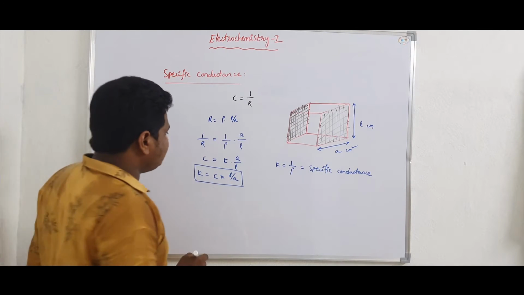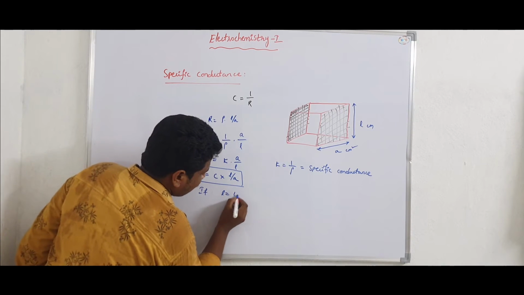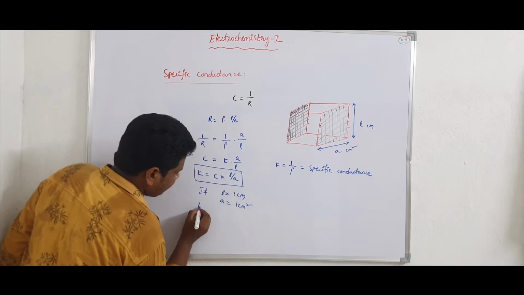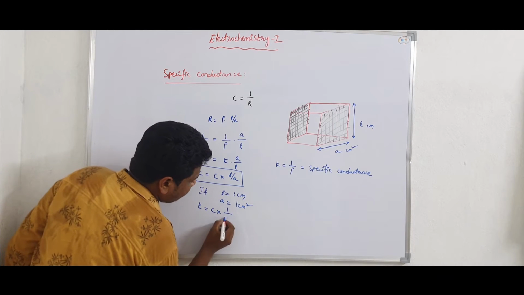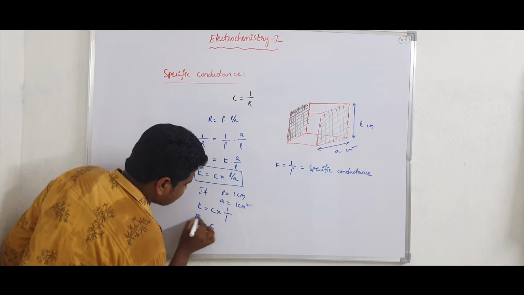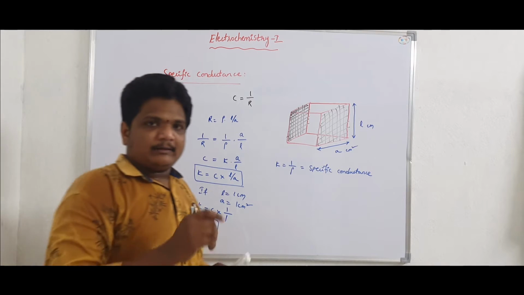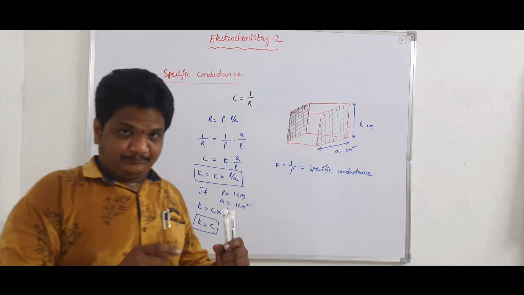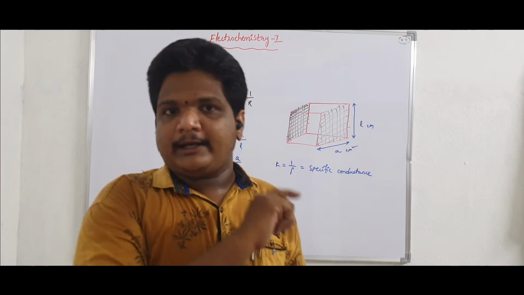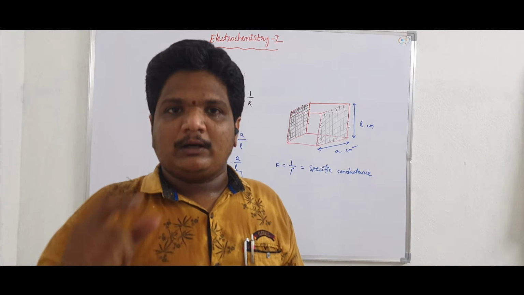If L is equal to 1 centimeter and A is equal to 1 centimeter square, then kappa is equal to C into 1 by 1, that is kappa is equal to C. So from this expression, the specific conductance can be defined as the conducting power of all the ions present in the 1 centimeter cube solution.